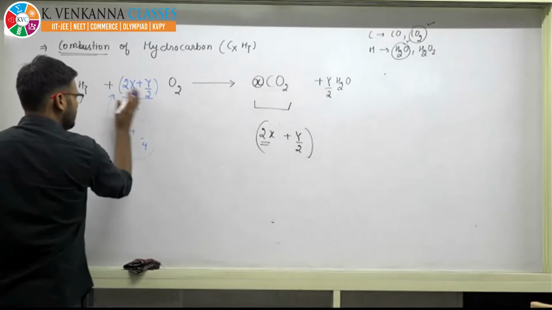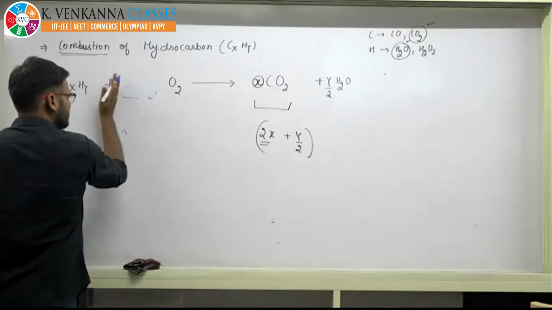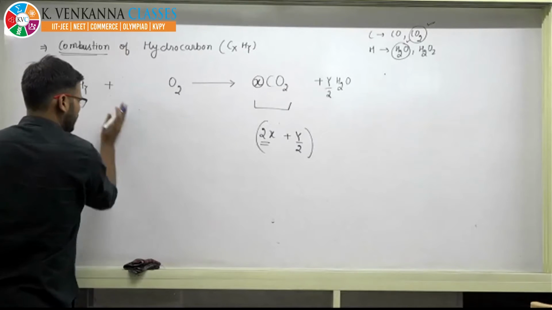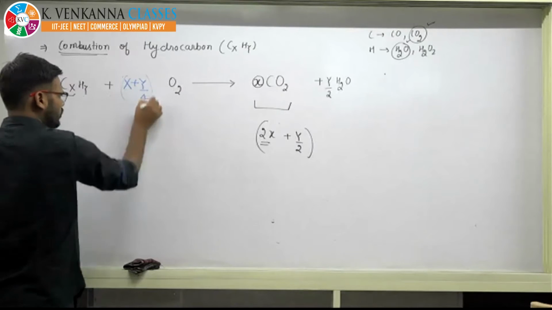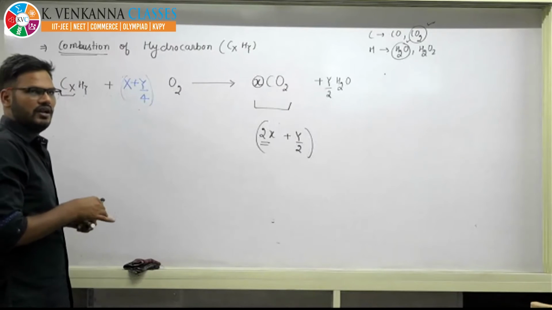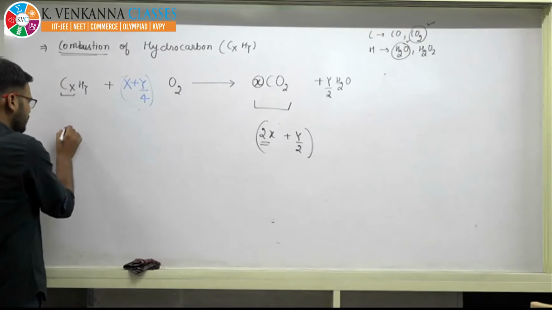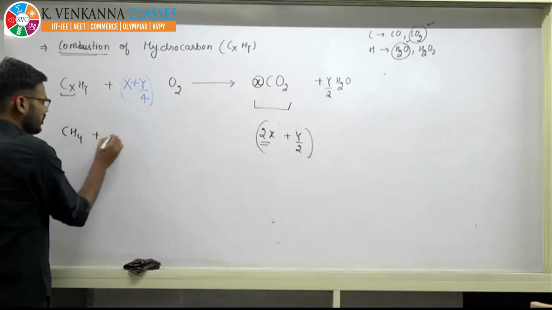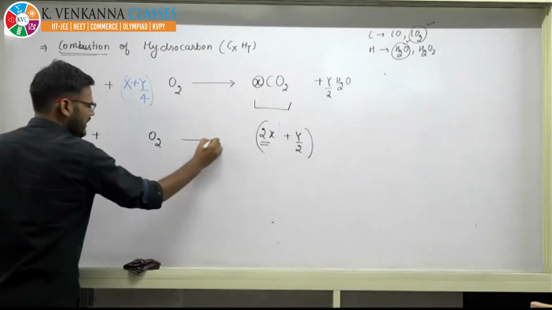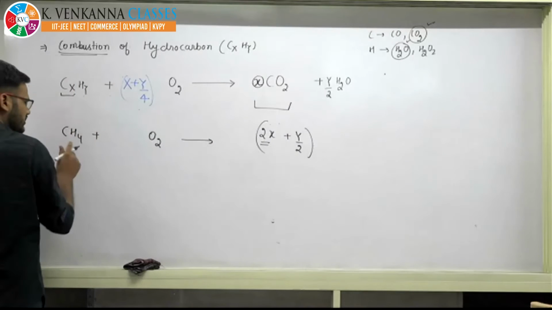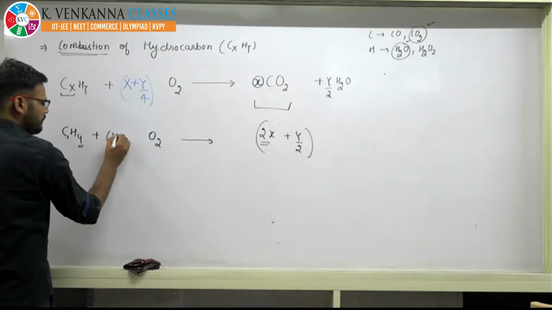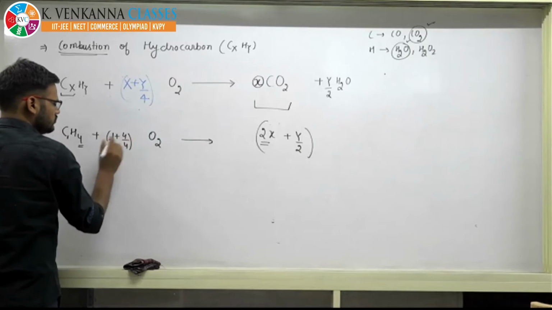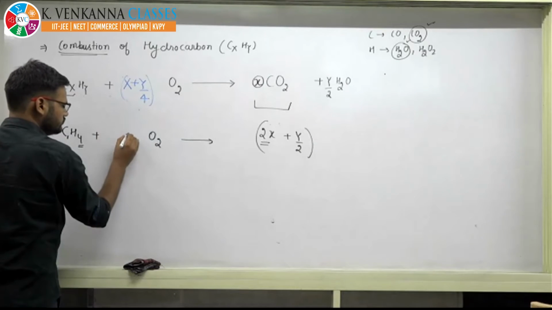So you can write directly, right? Whenever there is any hydrocarbon, you can directly put x + y/4. You do not need to remember every time. For example, I will be taking some examples. CH4 I have already taken. I want to directly use this equation. For CH4, x is 1, y is 4. So 1 plus 4 by 4, that is 2. So you have to write only 2.